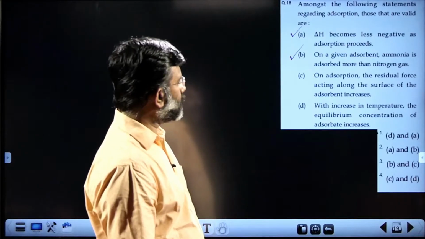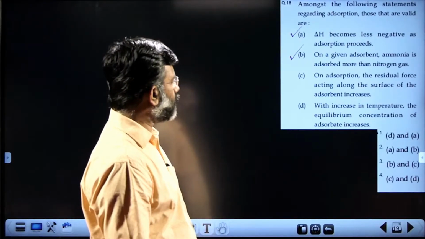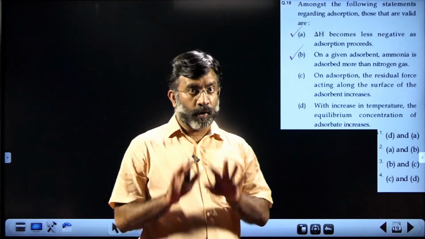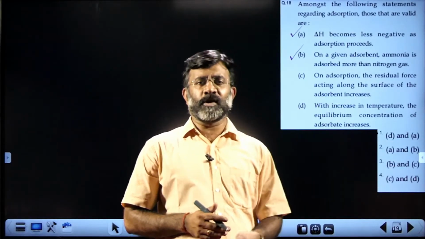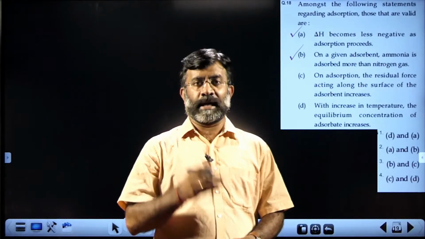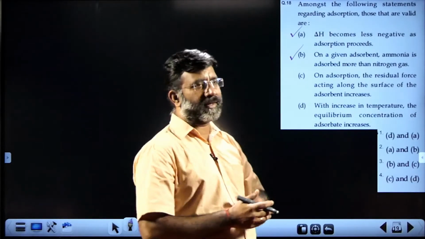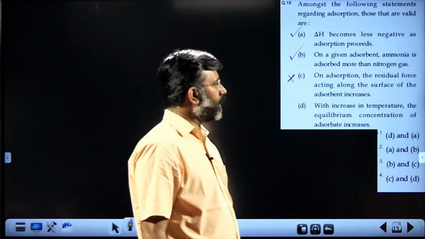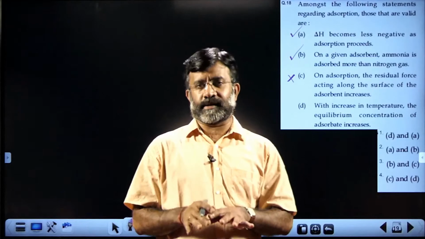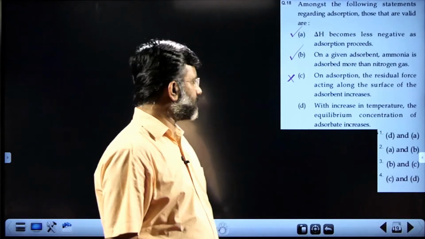Third: on adsorption, the residual forces acting along the surface of the adsorbent increase. No, as adsorption proceeds, the residual forces decrease. That's why the first statement is correct and the third statement is wrong. Therefore, enthalpy decreases.